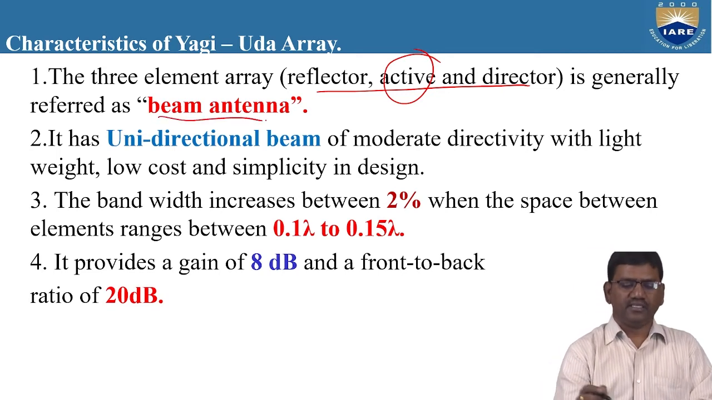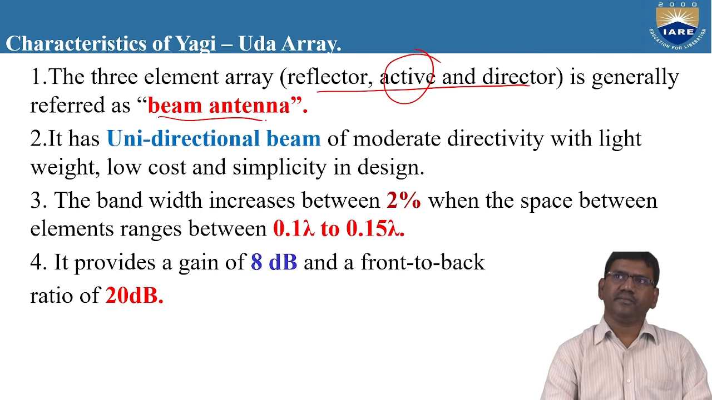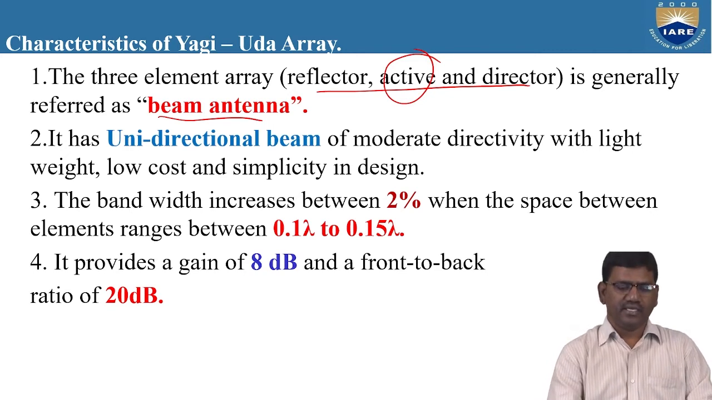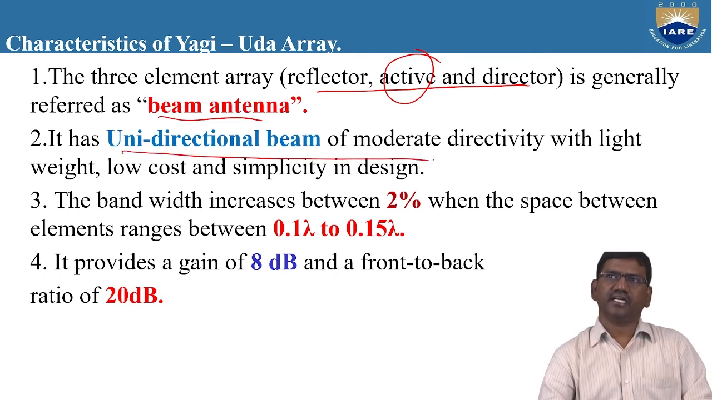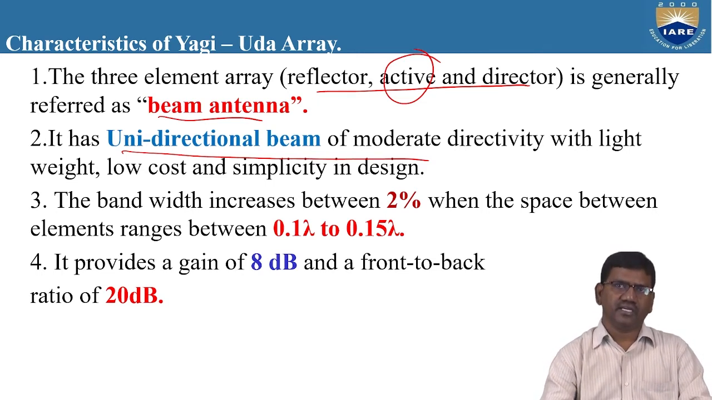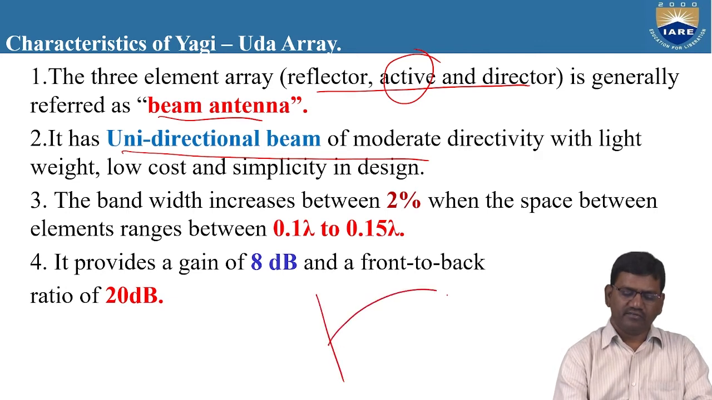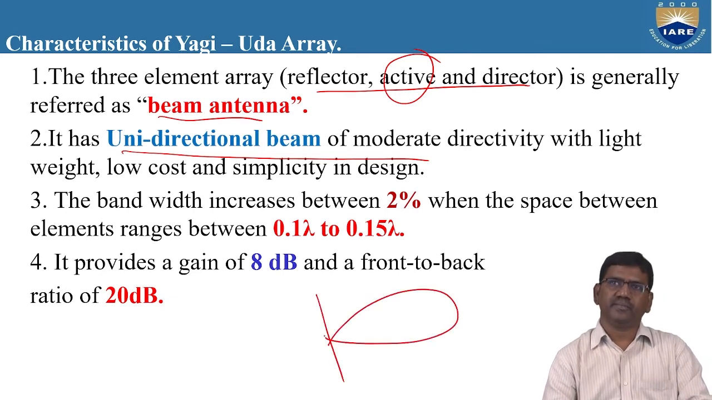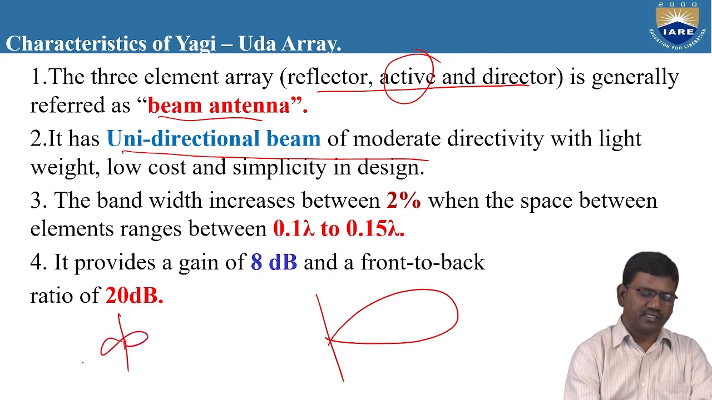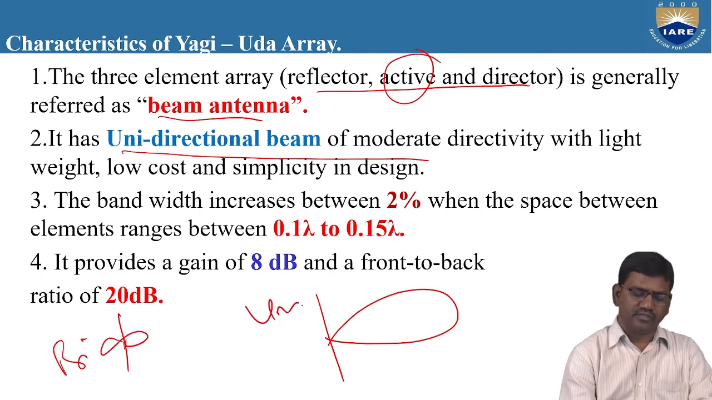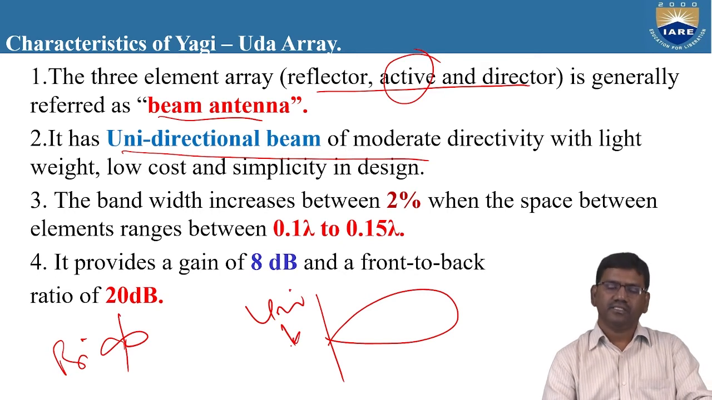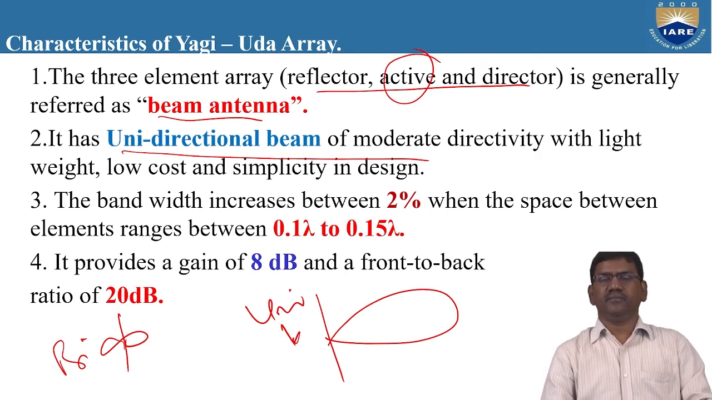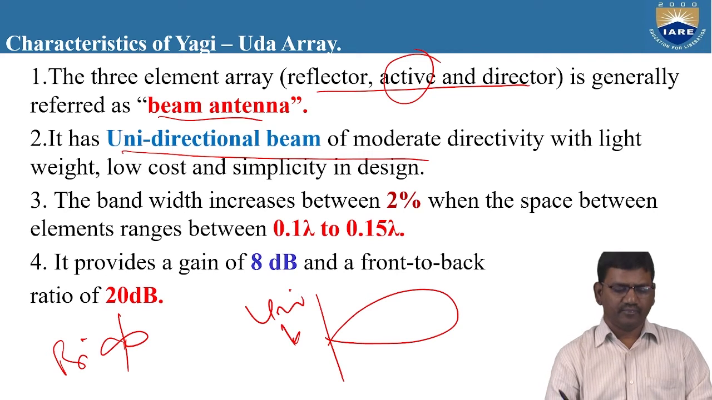Another name for the Yagi-Uda antenna is a beam antenna. It has a unidirectional beam of moderate directivity with lightweight, low cost, and simplicity in design. These are the basic characteristics of the Yagi-Uda antenna. Unidirectional means it will propagate the electromagnetic waves in only one particular direction, but not in both. This is a bidirectional, and this is a unidirectional radiation pattern. That means it is going to direct the beam to only one particular direction.